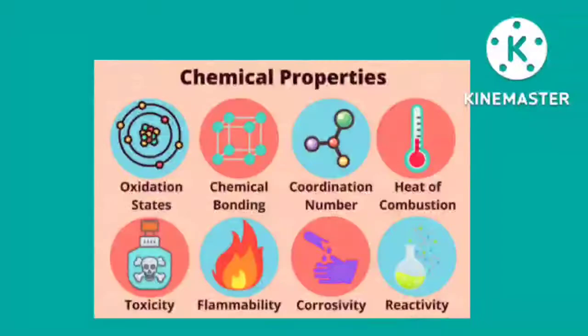Let's move on to discuss the chemical properties of metals and non-metals. Under this concept, we shall study the reaction of metals and non-metals with oxygen and water, reaction of metals and non-metals with acids and bases, and displacement reaction. Before discussing the chemical properties of metals and non-metals, tell me, what is a chemical property? Look into the picture and understand it, and later give me the answer. What do you mean by chemical property?